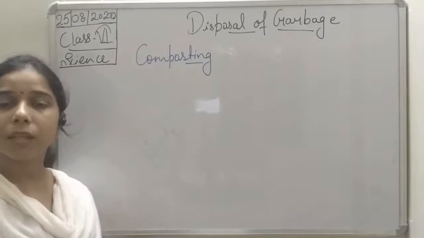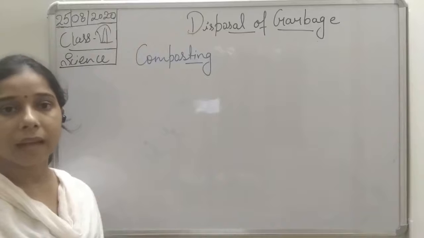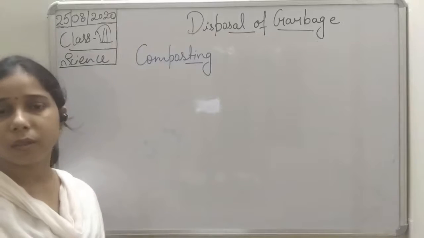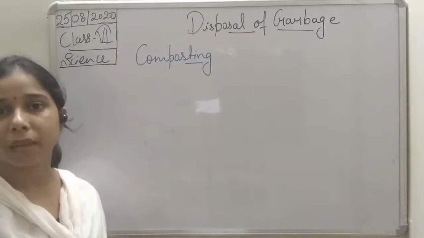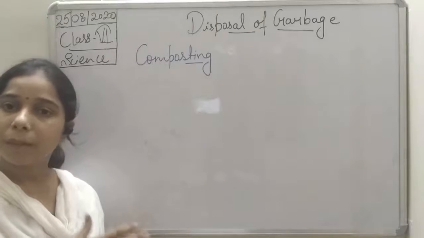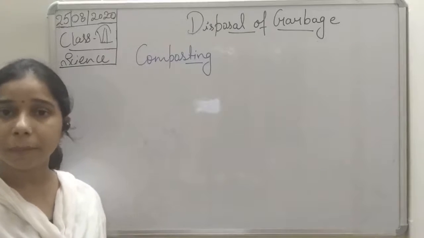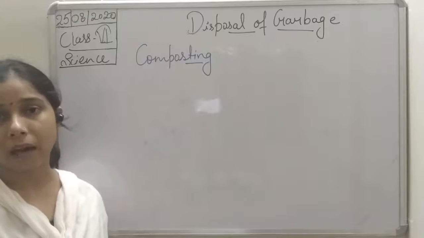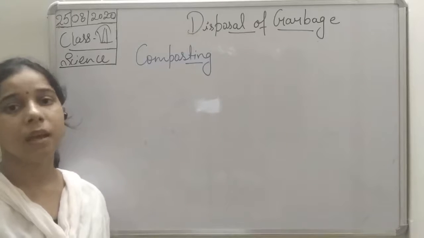Compost is basically the rotted plant and animal waste, including the waste which we get especially from the kitchen. The rotted plant waste and animal waste, which is later used as manure in plants, is known as compost.